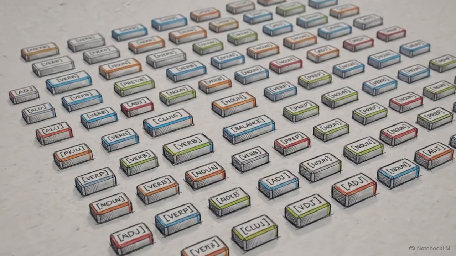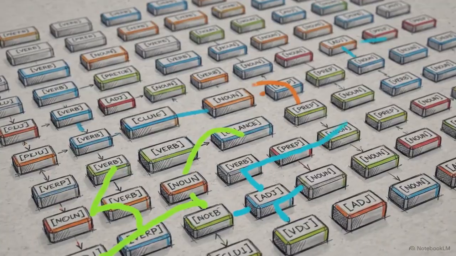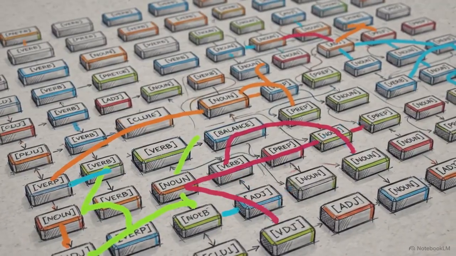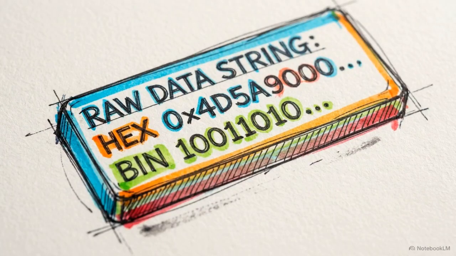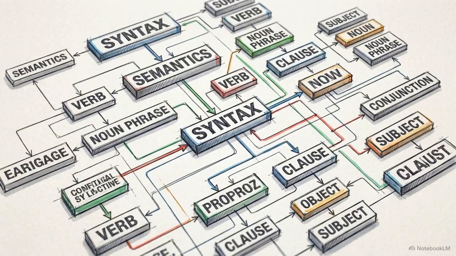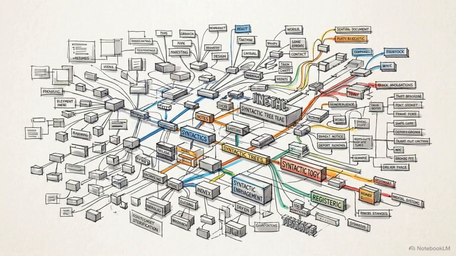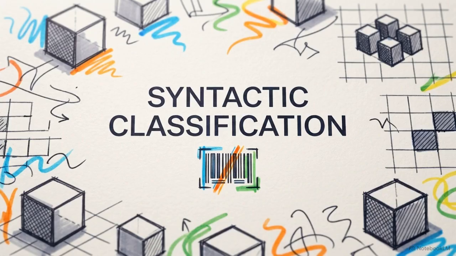By solving the morphological bottleneck, the pipeline standardizes the vocabulary entirely, clearing the way for the system to map structural relationships between the elements. The computational focus now shifts away from isolated tokens to the deeper syntactic structure of the complete sequence. The mathematical meaning of any single token changes drastically, depending on its grammatical function within a specific sentence. To solve this ambiguity, the pipeline introduces part-of-speech tagging, or POS tagging.